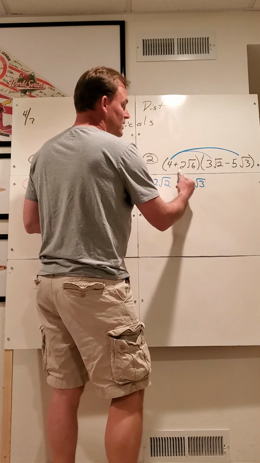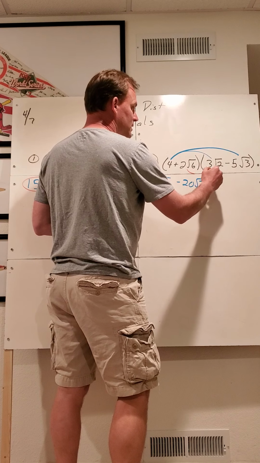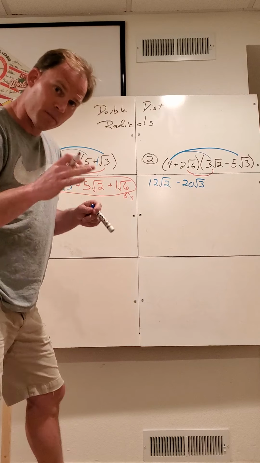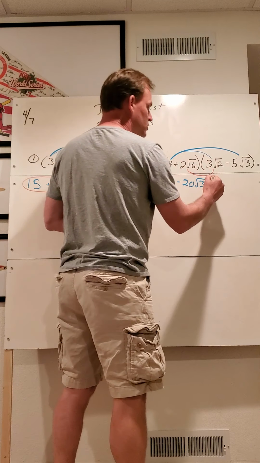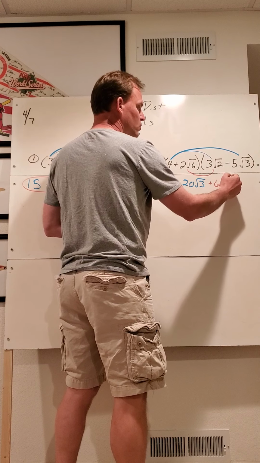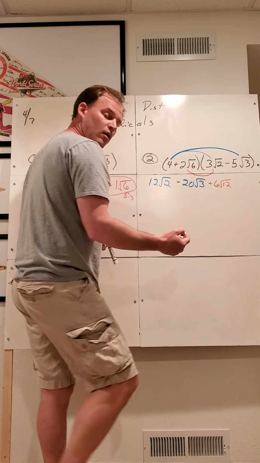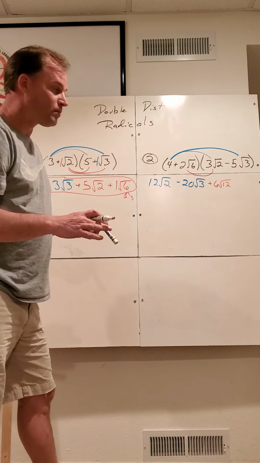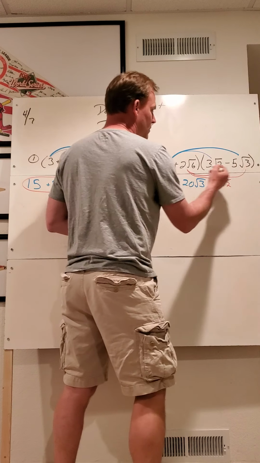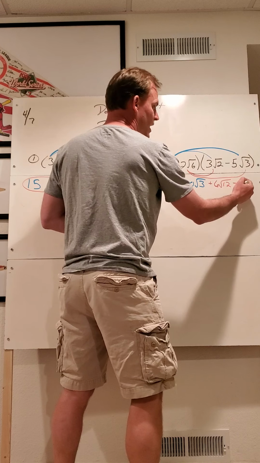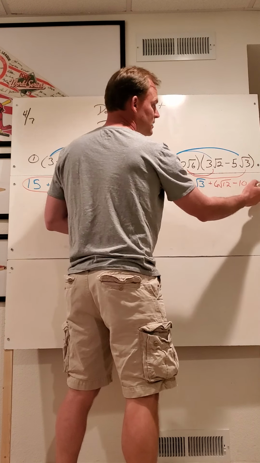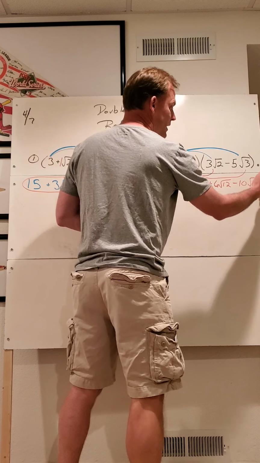Next part. I got 2 root 6 times 3 root 2. Whole numbers times whole numbers. 2 times 3, 6. 6 times 2, root 12. There we go. Next and final multiplication step. 2 times 5, watch your signs here, negative 10, 6 times 3, root 18.